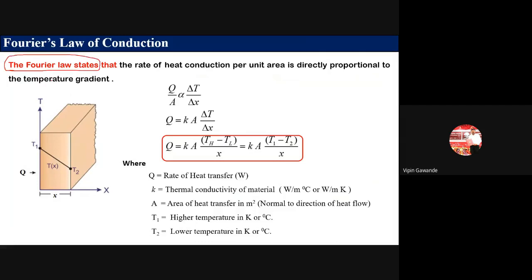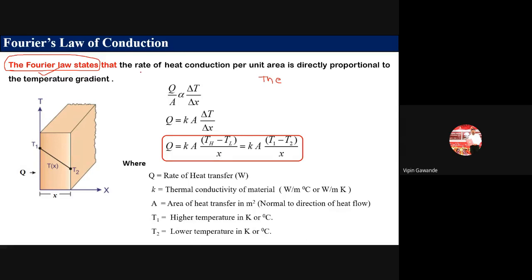So the MCQ question in your examination is: the conduction is governed by means of which law? So you have to choose here the Fourier law. The conduction is governed by means of the Fourier law of conduction. Now, what is this Fourier law?